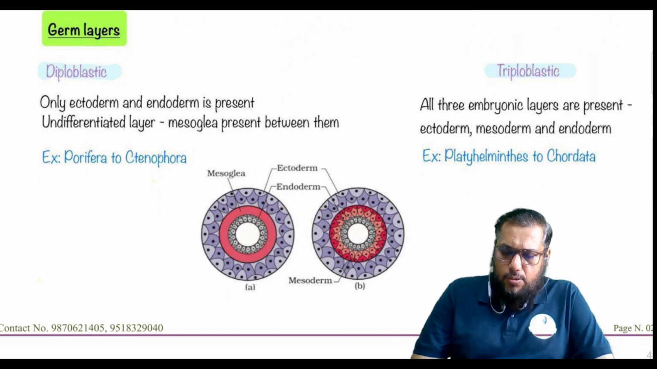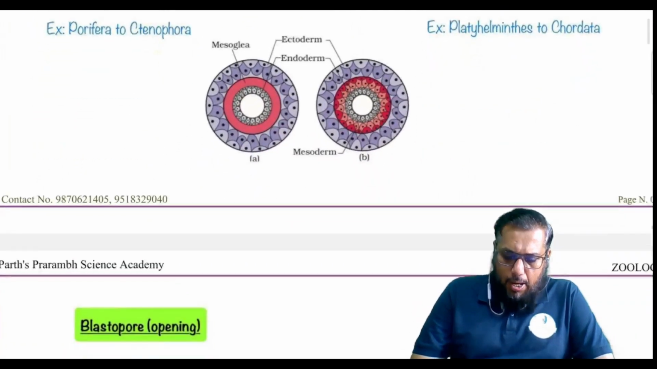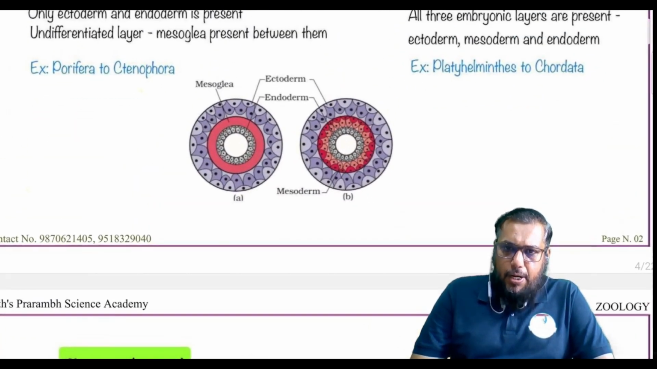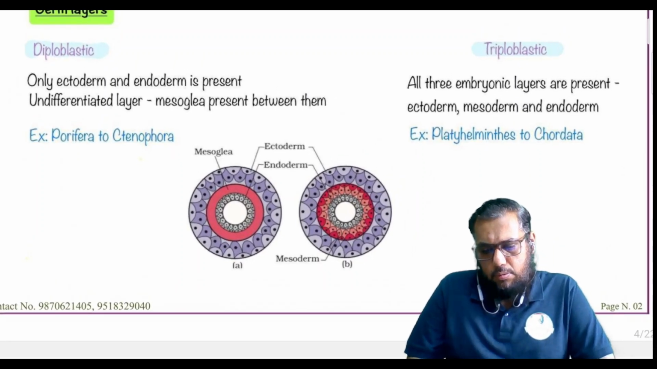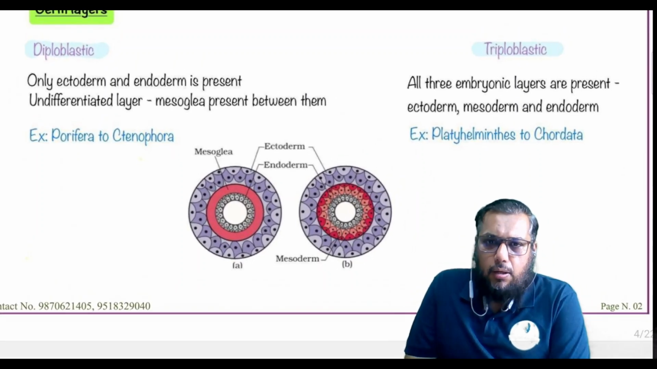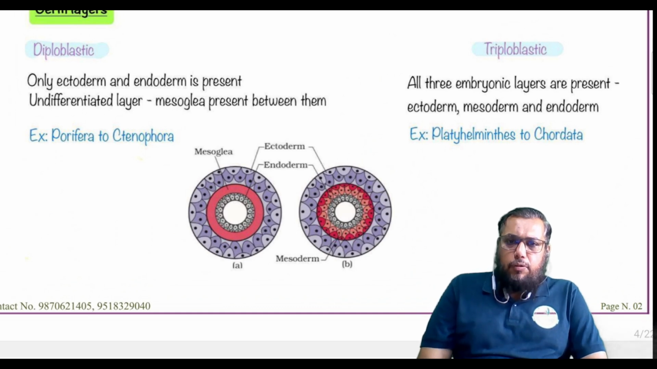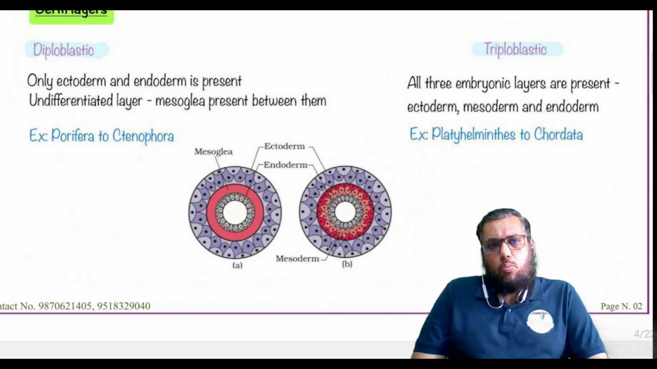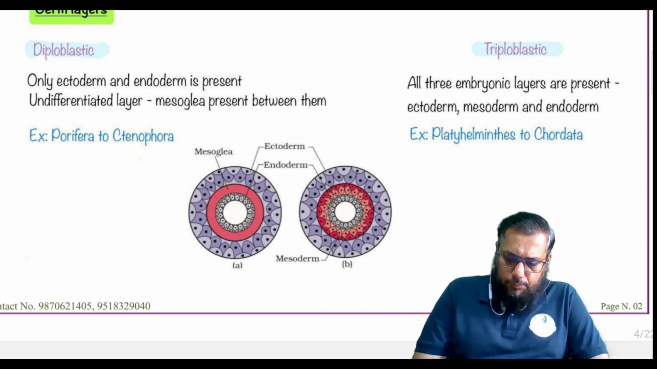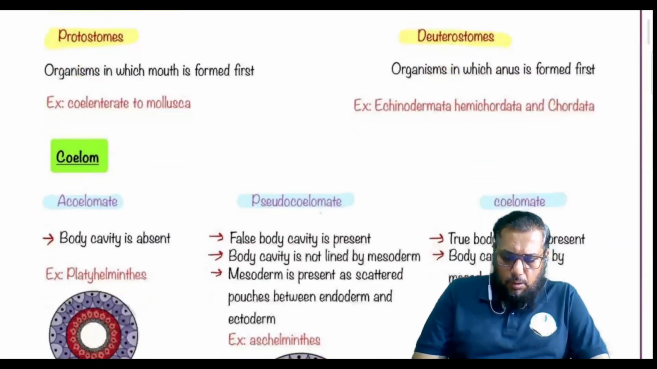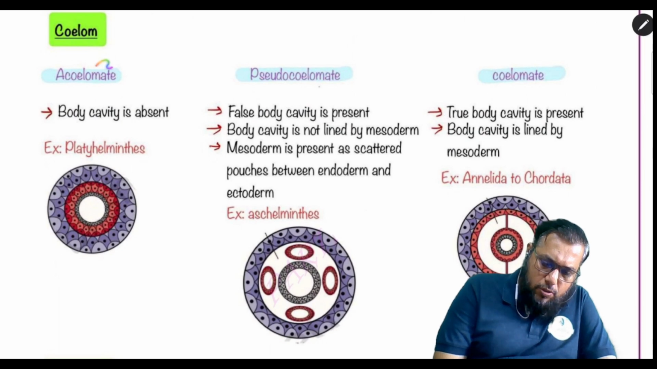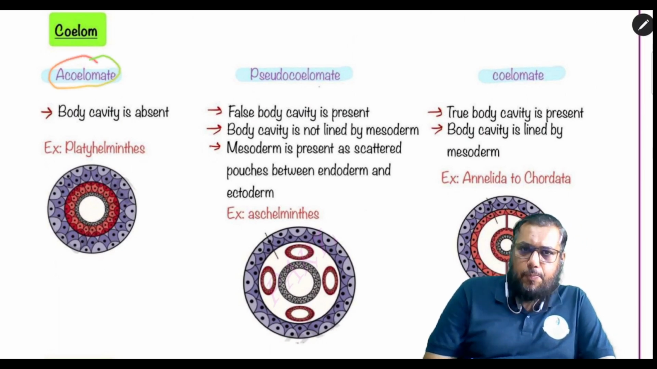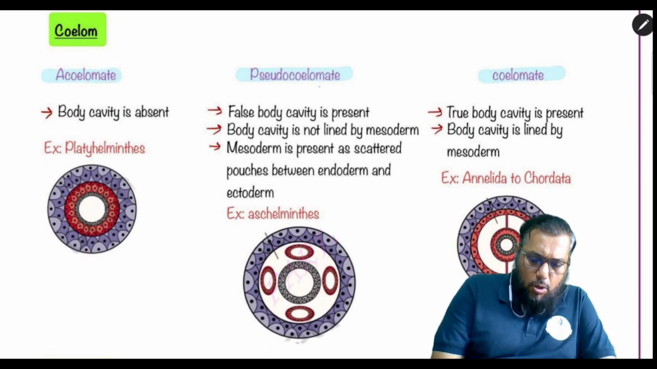The triploblastic consists of the three germinal layers: ectoderm, mesoderm, and endoderm. And depending upon these three germinal layers, and depending upon the arrangement of the mesoderm, we will further see what can be the different types of coeloms. Now, when it comes to the coelom, if you look at the first diagram, which is mentioned as acoelomates. Acoelomates are those in which the body cavity is absent.